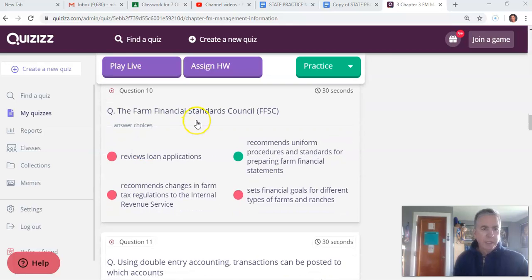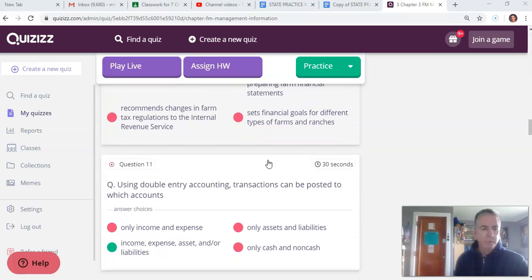The Farm Financial Standards Council, there it is, FFSC, recommends uniform procedures. That's what we just talked about for preparing farm financial statements. And why do you want a uniform? So you can compare from one month to the next month, from one year to the next year. And this becomes important if you want to get a loan, some financing. Banks want to know what's been going on for the last 5, 10 years on your farm or in any business.